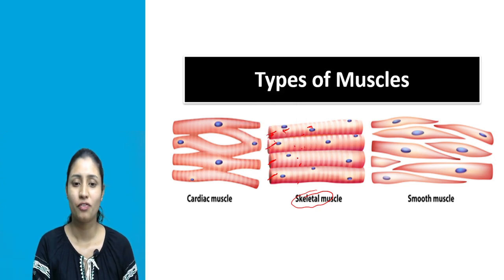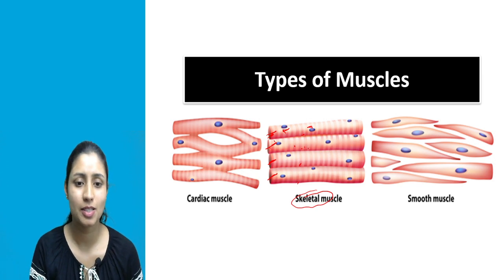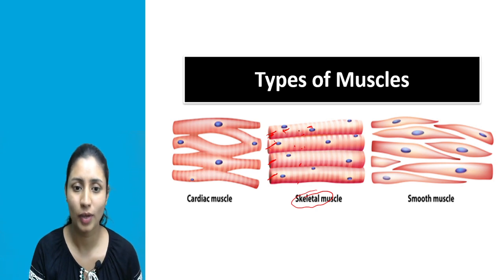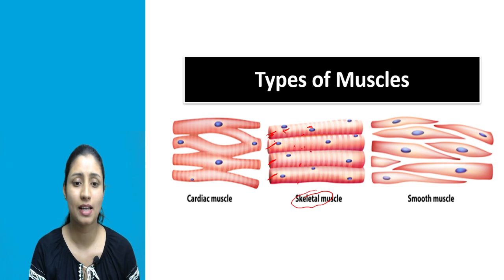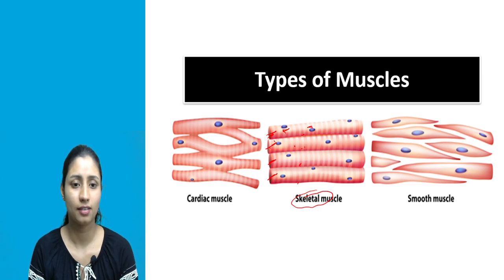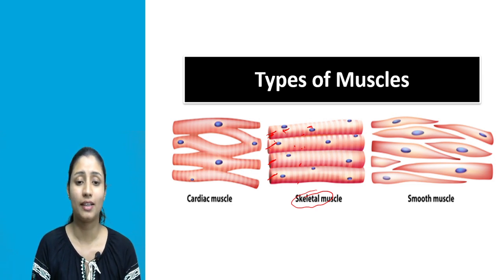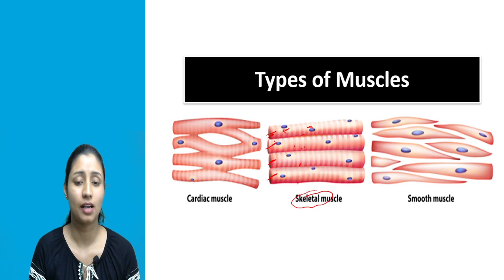So within the skeletal muscle cell, some bands are present. Some bands are dark color while some bands are light color. Look at the structure properly. Here the light and dark color bands are alternatively placed. Right? There is first a dark band, then later there is light, then dark, then light. So the dark and light color bands are alternatively placed here.